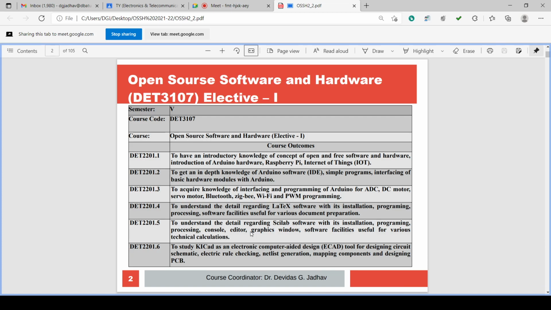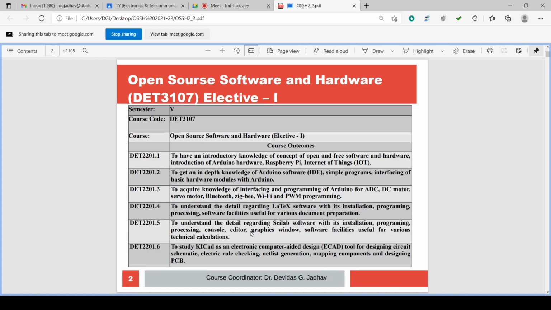Course outcomes: to have an introductory knowledge of the concept of open and free software and its hardware, to get an introduction to the Arduino hardware, Raspberry Pi, Internet of Things, IoT, to get an in-depth knowledge of the Arduino software IDE, simple programs, interfacing of basic hardware modules with Arduino, to acquire knowledge of interfacing and programming of Arduino for ADC, DC motor, servo motor, Bluetooth, Zigbee, Wi-Fi and PWM programming, to understand the details regarding LaTeX software with its installation, programming,